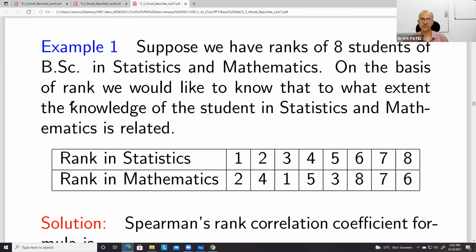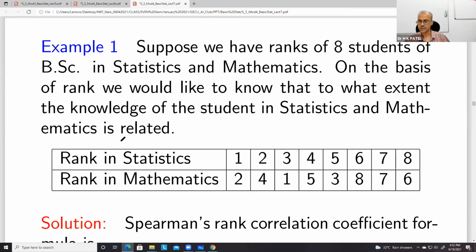On the basis of rank, we would like to know to what extent the knowledge of the student in statistics and mathematics is related. Okay, so knowledge of statistics and knowledge of mathematics of students are related.